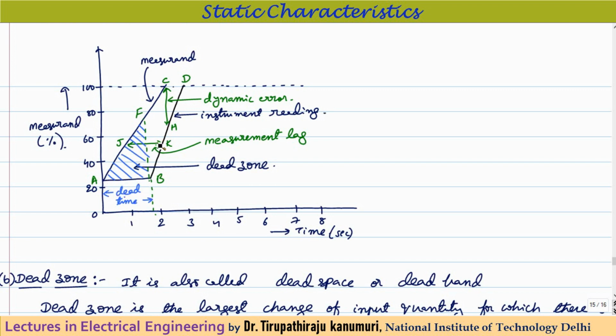Then the time between the instant the measurand changed and the instant your output displays the same value is called measurement lag. Let us assume your input becomes equal to J. Then your output will reach J after how much time? After this value, that means Jk. This much duration it will take to reach that value. Similarly, when the input reaches 100%, let us assume 100% is point C, the time taken for this instrument to show that reading will be CD. That much time it will take to respond. It will go on gradually decreasing.